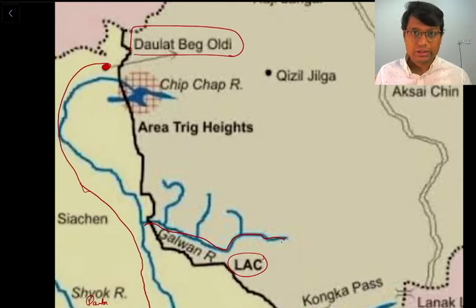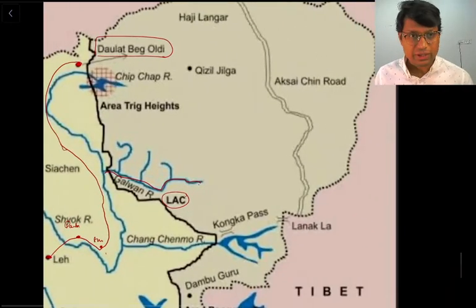That road is very important strategically because it gives us access to the extreme northeast corner of the Ladakh region, right? So always remember that particular part. Now we have seen the Galwan River, the DSDBO road, and the Shyok River.